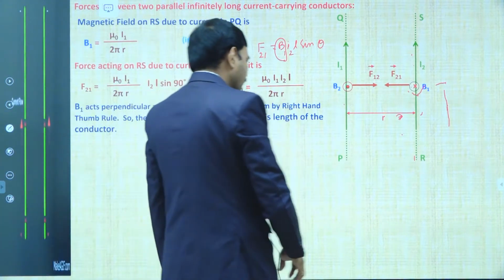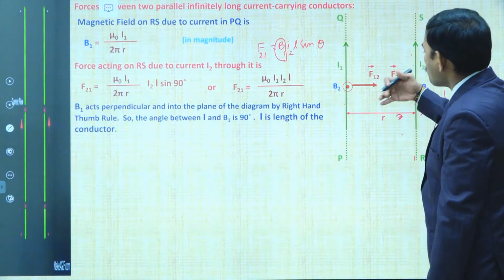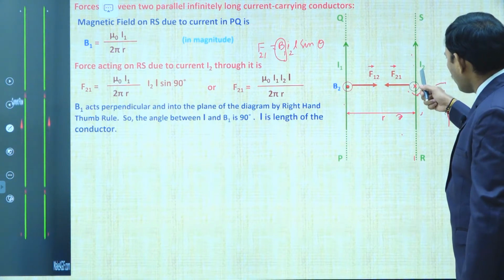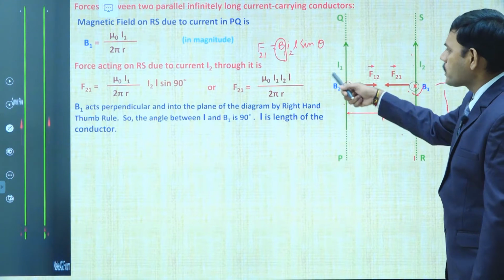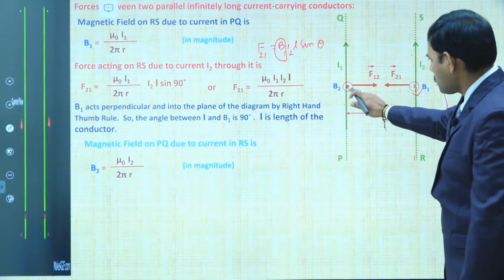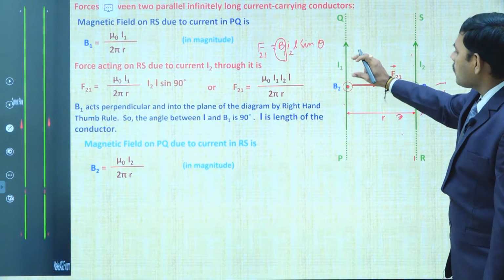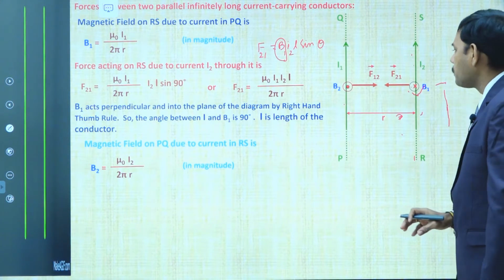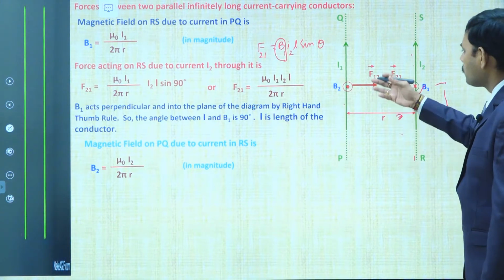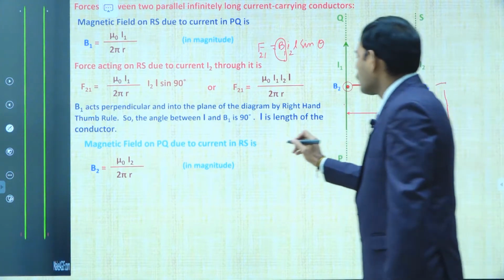Therefore, now we write the expressions for B2 and F12. We know B is equal to mu naught I by 2 pi r. Due to the I2 current carrying long wire at a distance r, there exists B2. So the expression for B2 is mu naught I2 by 2 pi r. Of course, it is in the out of the board direction. Next, because this I1 current carrying wire lies in the magnetic field B2, the force acting on the wire is given by F12. According to Fleming's left hand rule, it is towards the second wire.